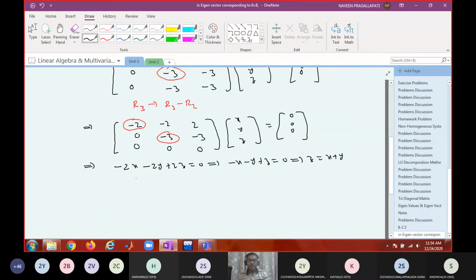What is the next equation? Minus 3y minus 3z equal to 0. That is, y plus z equal to 0. This implies that what is y?